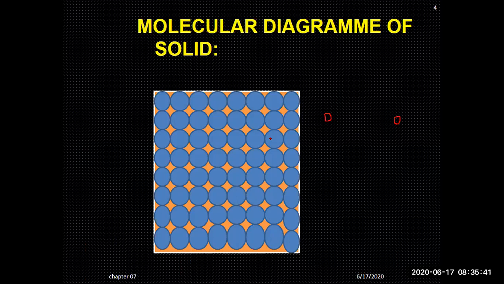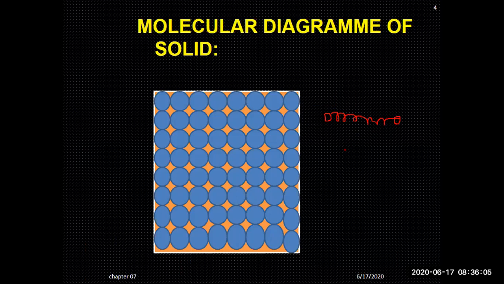The point that we were discussing is that if you increase the force on the solid, you will be unable to reduce the volume of the solid, or unable to reduce the space between the molecules. So this is the explanation of the motion of the atoms or the molecules of the solid.